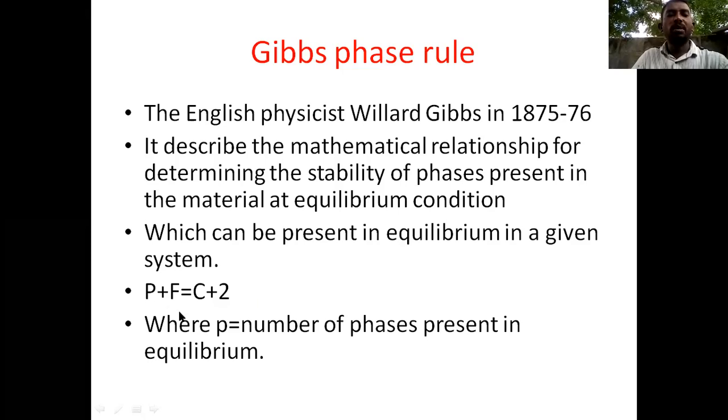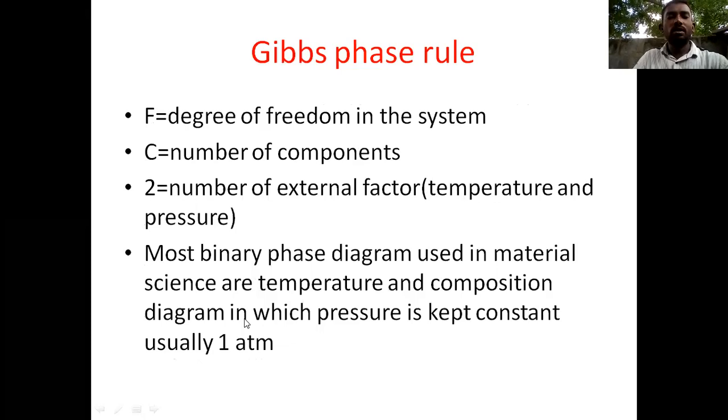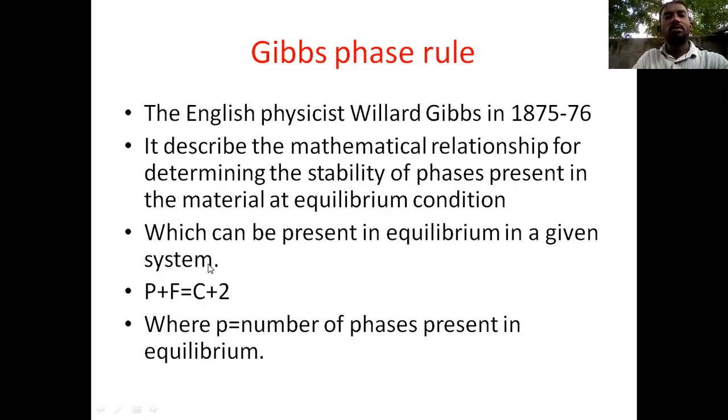What is the meaning of P? P is the number of phases present in the equilibrium. F is the degree of freedom in the system. C is the number of components. And 2 is the number of external factors. External factors are nothing but temperature and pressure. So P plus F equals C plus 2.